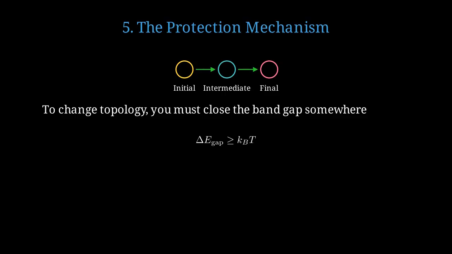But closing a gap of order 0.3 electron volts requires energy much larger than thermal energy, which at room temperature is only 0.025 electron volts. At room temperature of 300 Kelvin, thermal energy is about 0.025 electron volts. Therefore, surface states are protected by an energy barrier equal to the bulk band gap, making them incredibly robust.